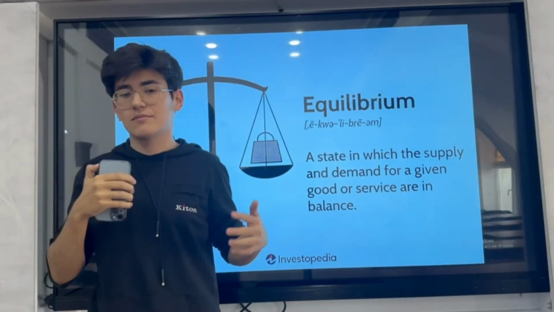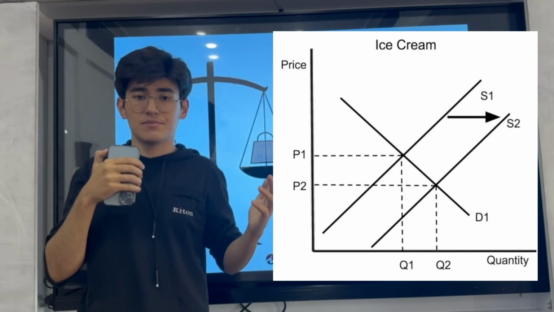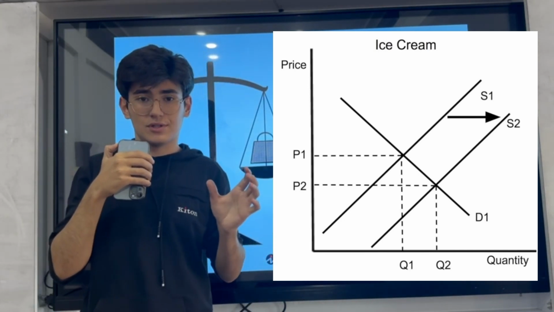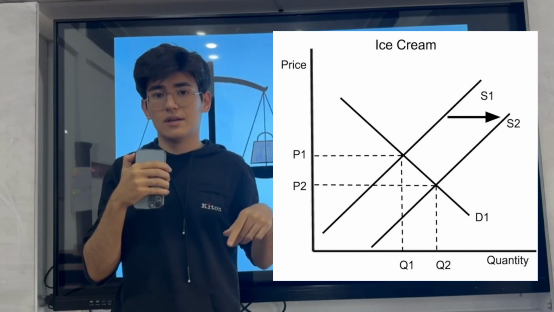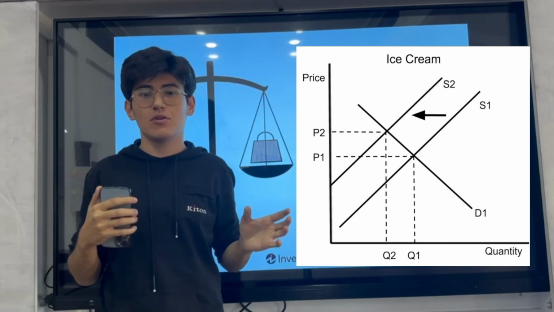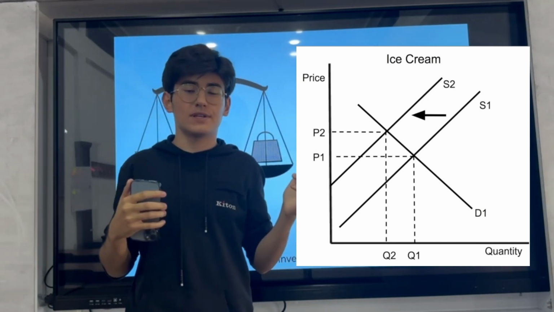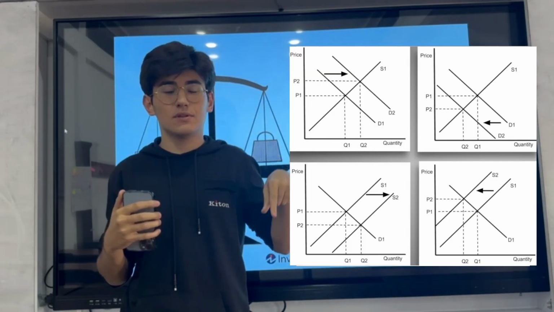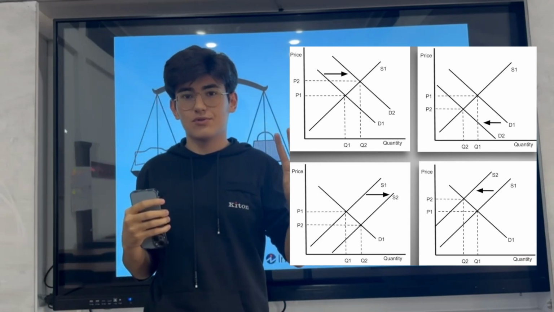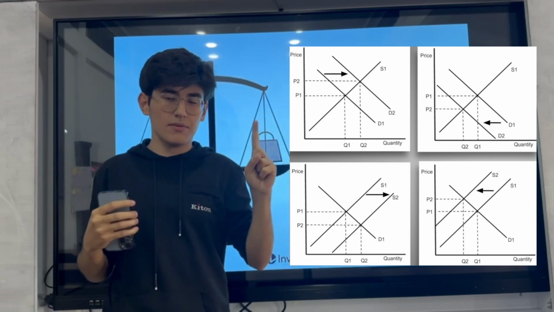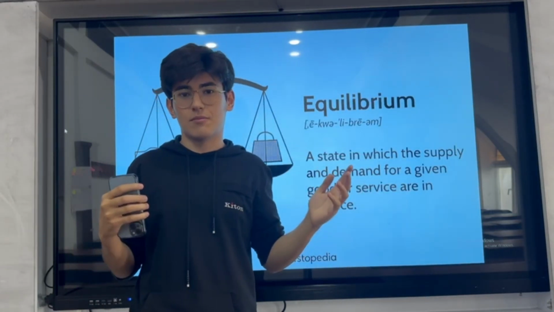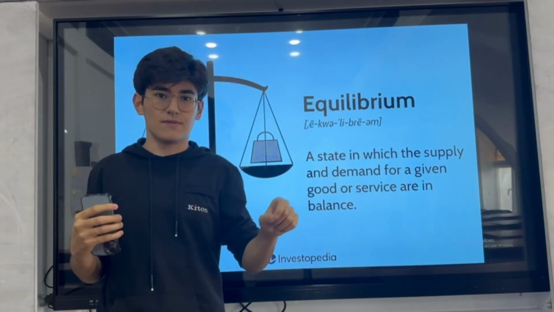But what if instead there was a machine that produces ice cream faster and cheaper? The supply of ice cream will increase because production is affected. The price of ice cream will go down and the quantity will go up. But if the price of milk increases, the supply of ice cream will decrease, the price of ice cream will go up, and quantity will go down. It seems like a lot, but it is not. There are only 4 situations that can happen. Demand can go up, demand can go down, supply can go up, and supply can go down. You don't have to memorize all of this, just draw it when you forget it.